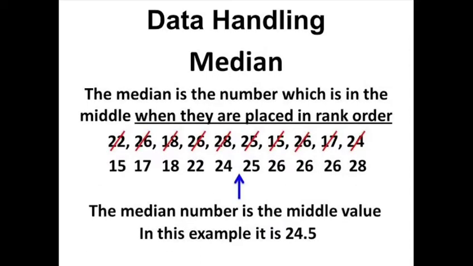Next topic is median. How to find median. Median is the number which is in the middle when the data are placed in rank order. It means you have to arrange the data in ascending or descending order. Then whatever value comes in the center, that is the value of median. Here see, between 24 and 25, 24.5 is the value of median. Here on our right hand side we have 5 values, and on our left also 5 values.